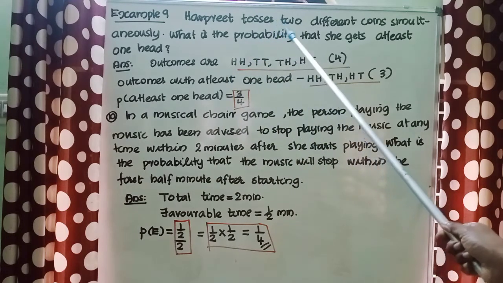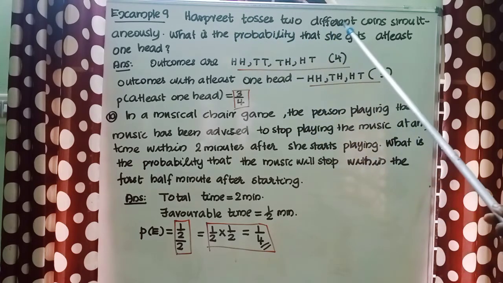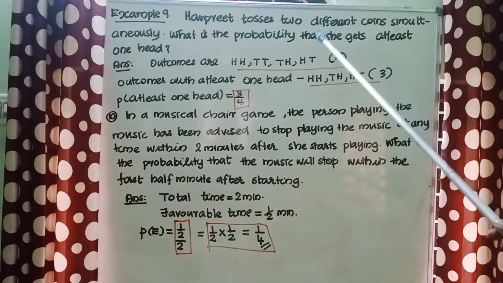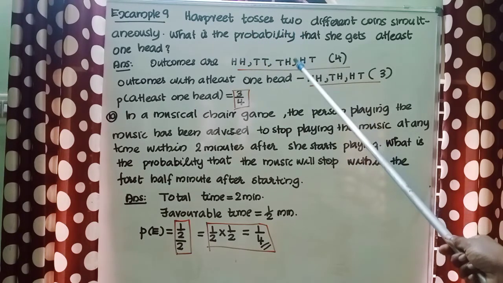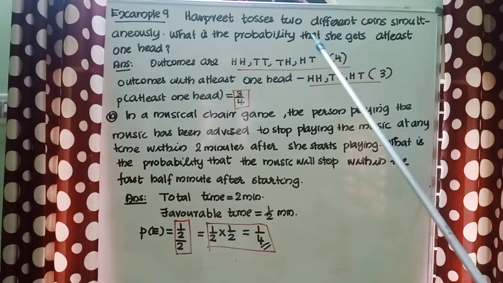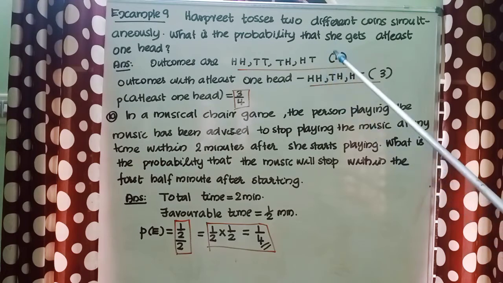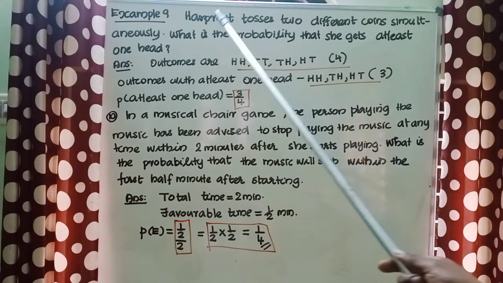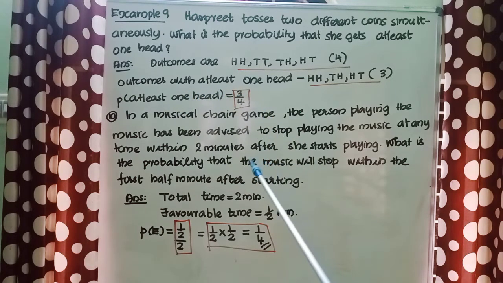Harpreet tossed two different coins simultaneously. What is the probability that she gets at least one head? While tossing two different coins, the outcomes are HH, TT, TH, HT, total 4. Outcomes with at least one head are HH, TH, HT. In these three, there is at least one head. So, total 3. Therefore, the probability of at least one head is equal to 3 by 4.